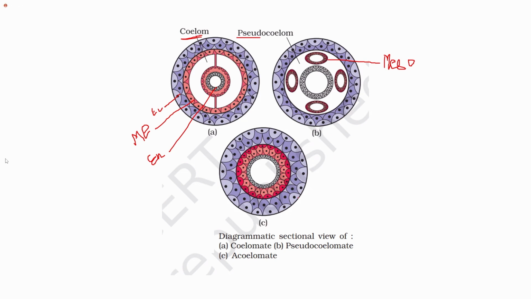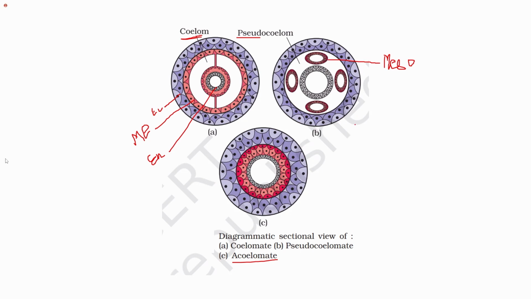While in acoelomates, we do not have any body cavity between the endoderm and the mesoderm, and therefore they are known as acoelomates. Example, platyhelminthes. In platyhelminthes, all three germ layers are present, but the body cavity is not present. So they belong to the group acoelomates.